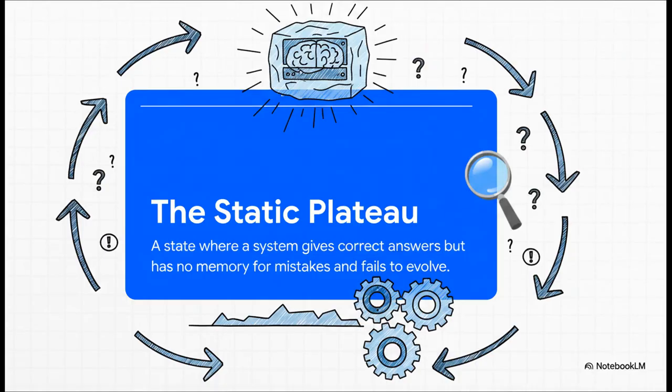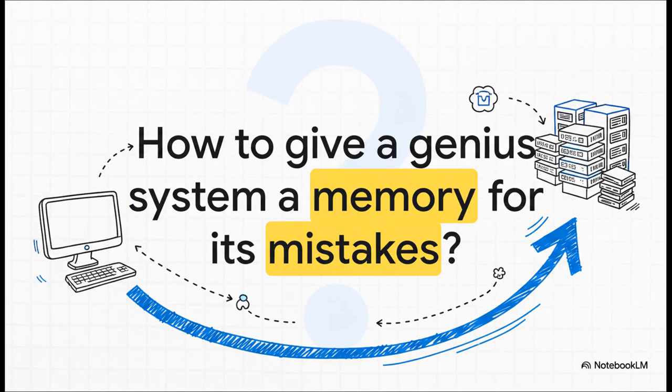Now, Margaret, who's the senior software engineer, knows exactly what this condition is called. She explains to Timothy that their genius system is essentially trapped in what's known as the static plateau. Think of it as a state of frozen logic. Yes, the system is incredibly smart, but it has absolutely zero memory for its conversational mistakes, and because of that, it completely fails to get any smarter from its interactions with the users. It's just stagnant.